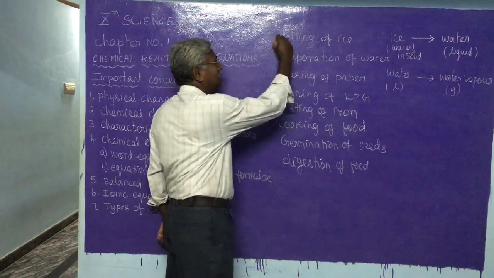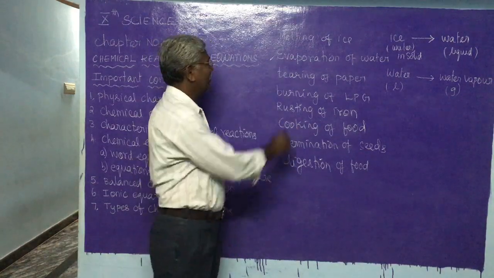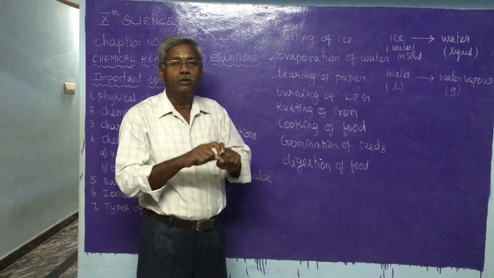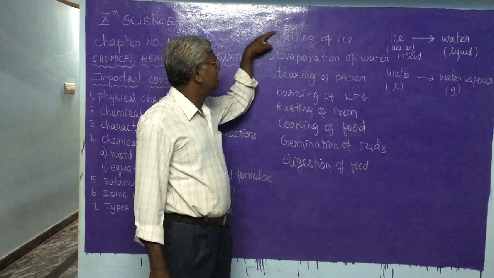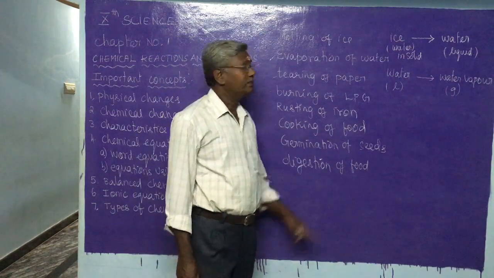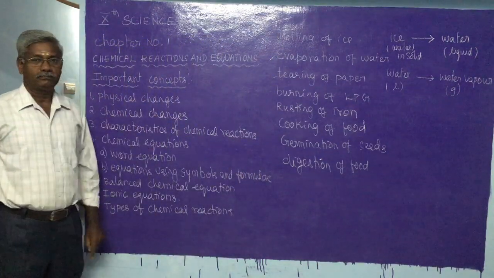So in the case of melting of ice, evaporation of water, and even tearing of papers, a large size of paper may be torn into small pieces. In these three cases, no new things are produced. Therefore, these three changes come under physical changes.